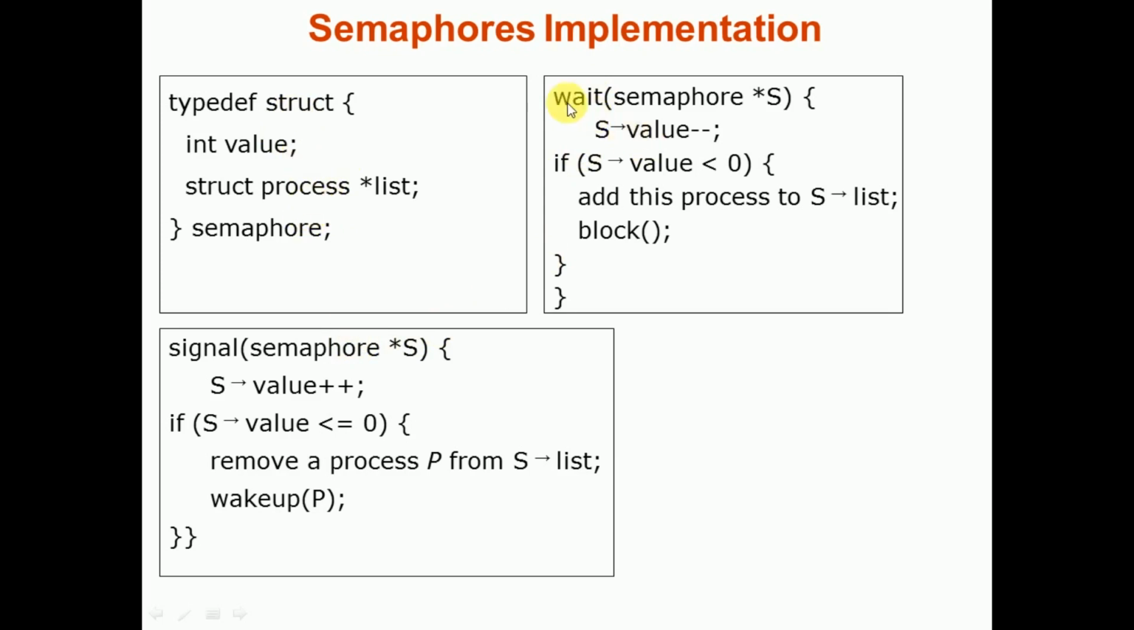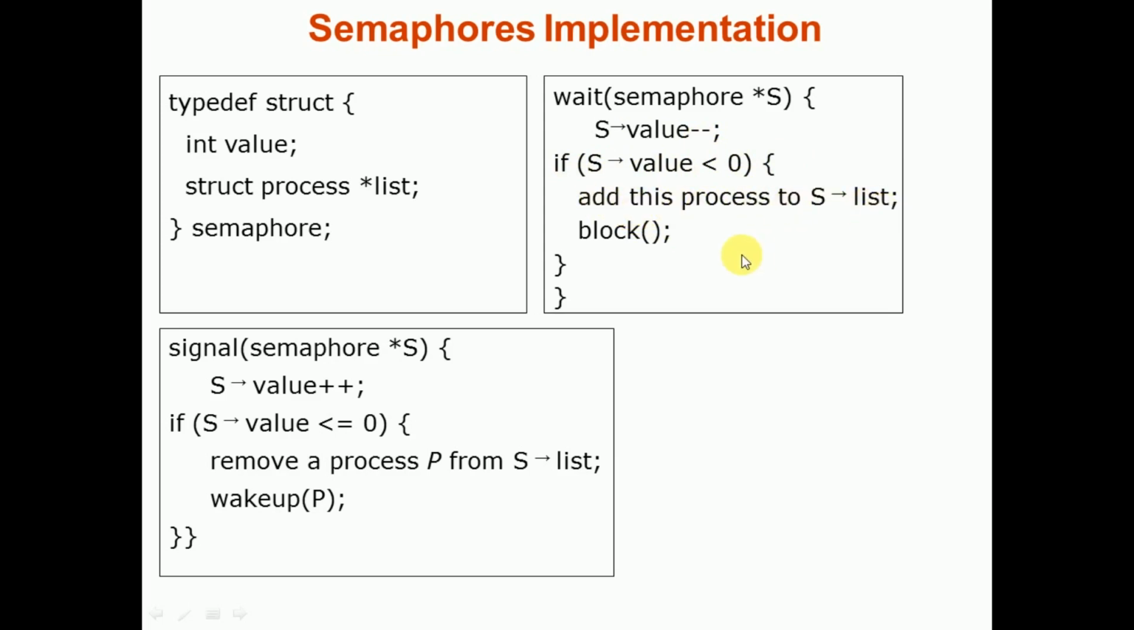This time wait will take an argument of type semaphore, that is *S. As we saw, this S will have the two data members, value and list. In wait we decrement the value, that is S->value--, and after that we check if S->value is less than 0. If so, we have to add this process to S->list.